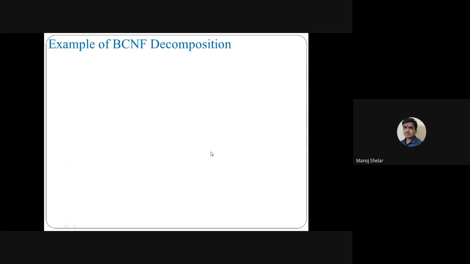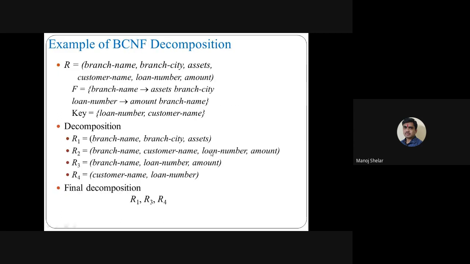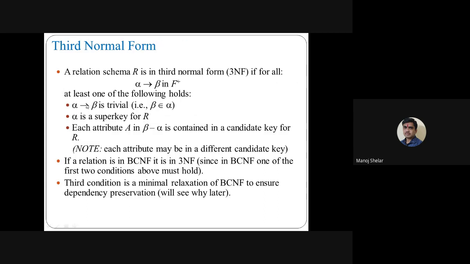For third normal form, there are three conditions. The first condition is the same as in BCNF. A relation schema R is in third normal form if for all alpha implies beta in F closure, at least one of the following holds. First condition: alpha implies beta is a trivial functional dependency, same as BCNF. Second condition: alpha is a super key for R, the same as BCNF. And third condition: each attribute A in beta minus alpha is contained in a candidate key for R. Then the third condition is satisfied.